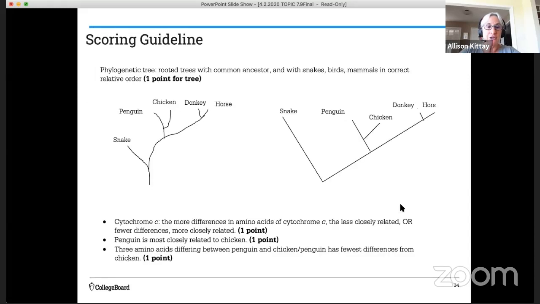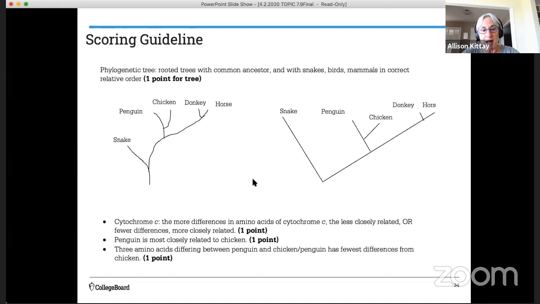So the scoring guideline shows us a phylogenetic tree over here with a root showing its common ancestry, and then this shows it in that cladogram form. And again, the snake and the horse have the greatest number of amino acid differences, so they're going to be the ones that are least related. The donkey and the horse were the most closely related, so they're going to be next to each other on this tree. And then you can fill in based on the number of amino acid differences from the chart. So either one of these would have earned 1 point for correctly drawing the tree.